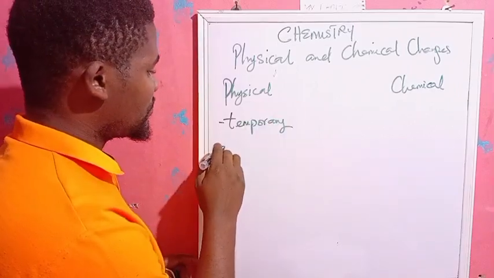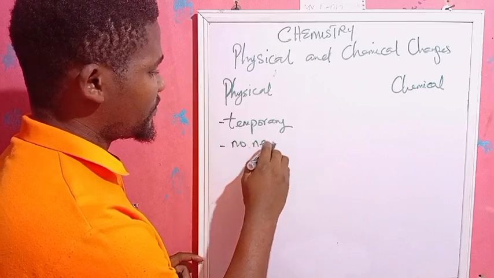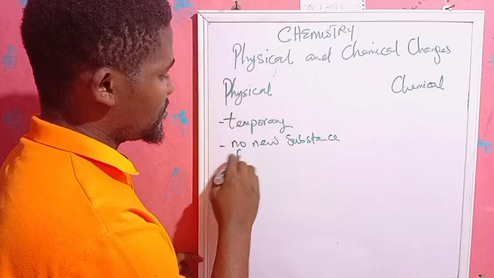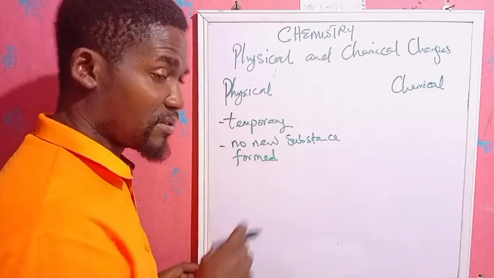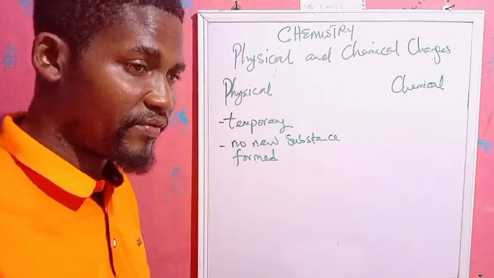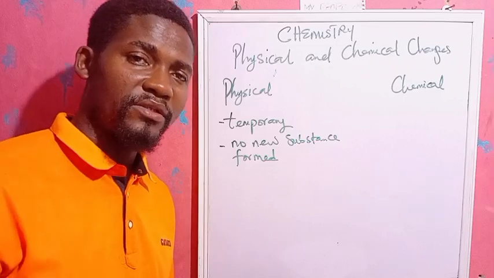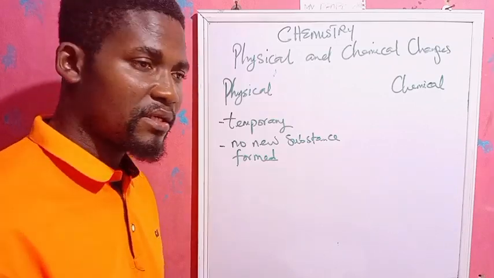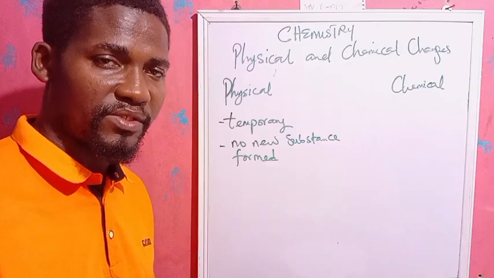In a physical change, no new substance is formed. That is another feature of a physical change. It is the same quantity we are moving from one phase to another phase. There is no new substance formed in the process.